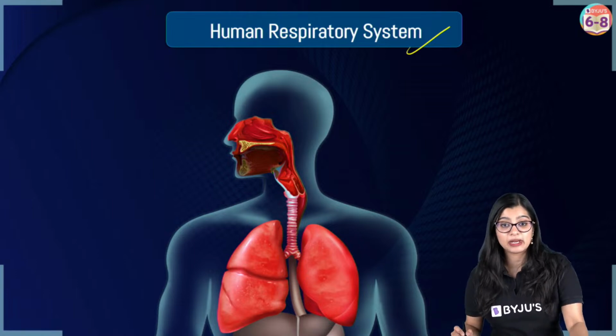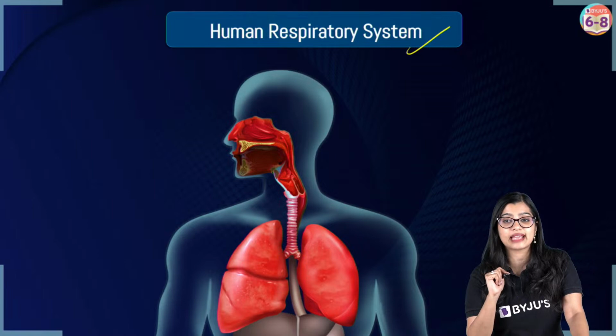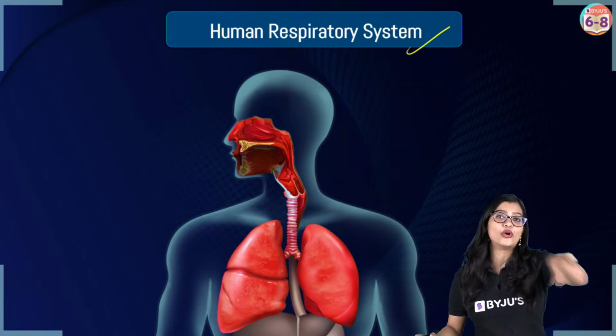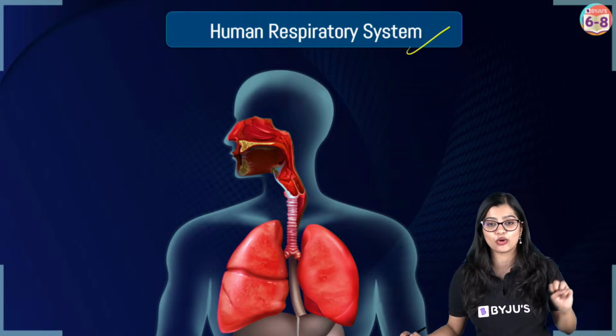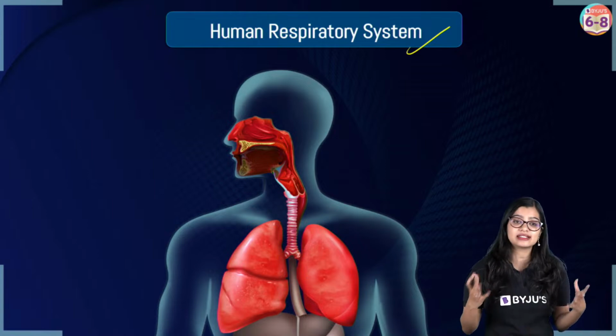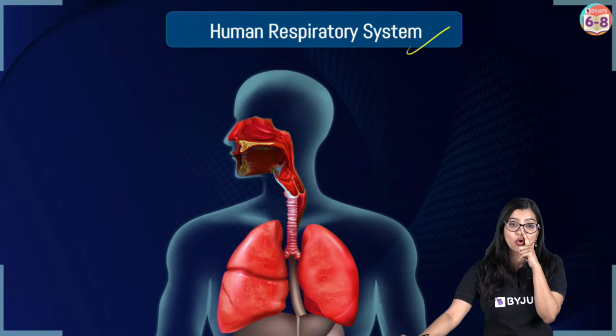Now, the human respiratory system has various parts. But how does the system start? Think of the human respiratory system as a road or a path for the air to follow. So where will it start from? Exactly, it will start from the nose.